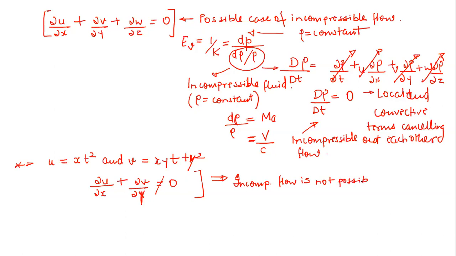Okay, so you can simply say that incompressible flow is not possible, but don't try to generalize it. Don't directly say that it will be compressible or something like that, but just say that the incompressible flow is not possible, right?